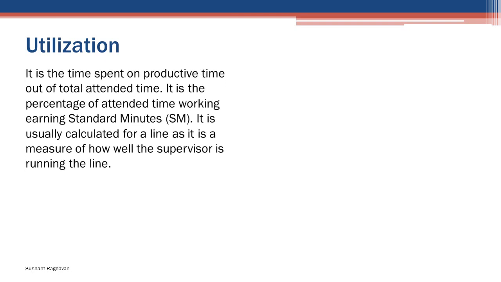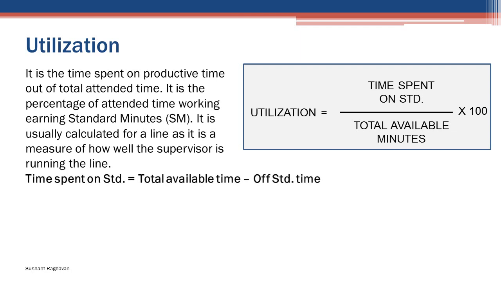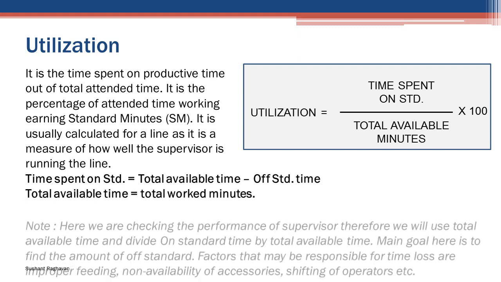Utilization. It is the time spent on productive work out of total attended time. It is the percentage of attended time working earning standard minutes SM. It is usually calculated for a line as it is a measure of how well the supervisor is running the line. Utilization equal to time spent on standard divided by total available minutes into 100. Time spent on standard equal to total available time minus off standard time. Total available time equal to total worked minutes.